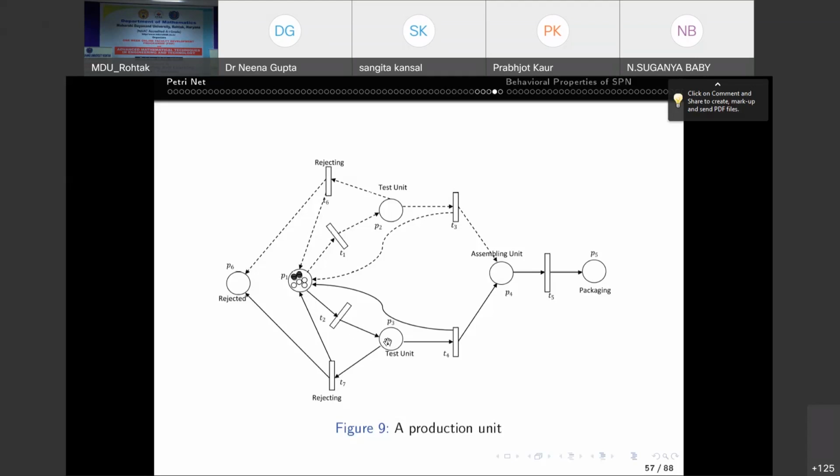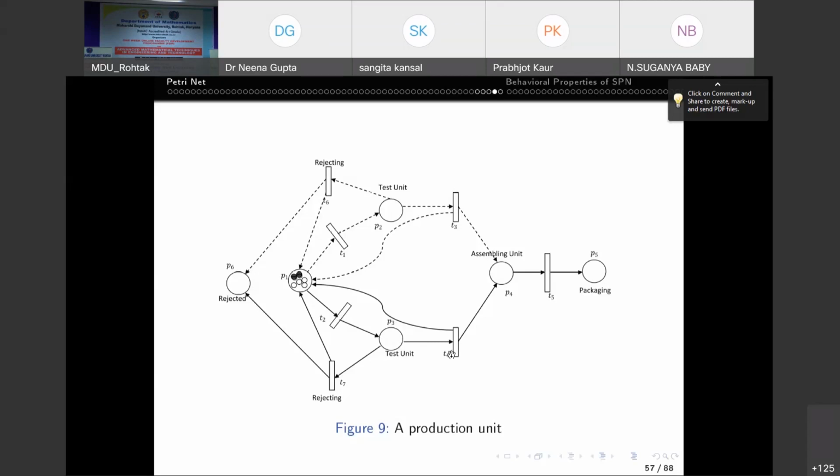I'm not doing it arbitrarily, please. Not just because there's an arc, no. By the enabling and firing rule, I'm saying all these things, you can verify. Because this T2 is enabled because the number of arcs from P1 to T2 is 1, which is less than or equal to the number of positive tokens, which is 2. So T2 is enabled. So after firing of T2, P3 will receive the token and so on.